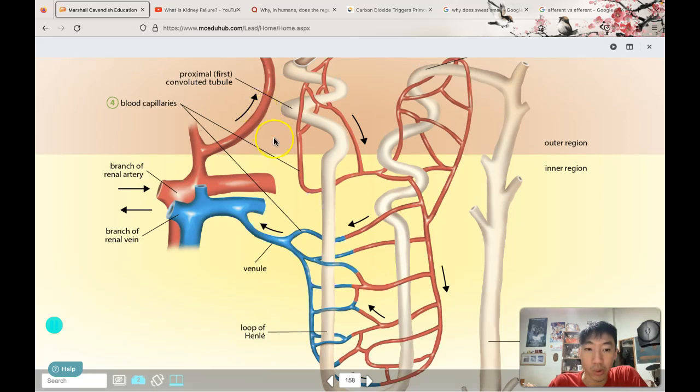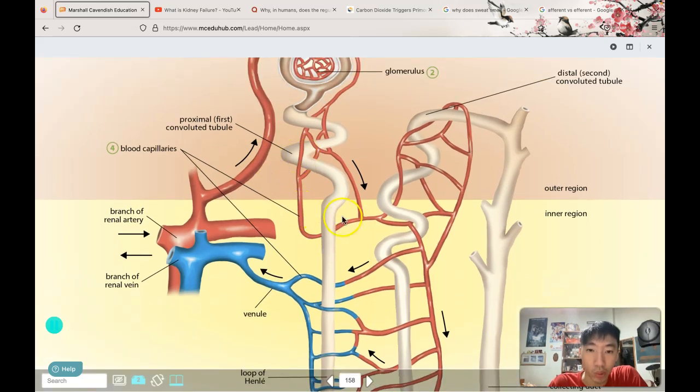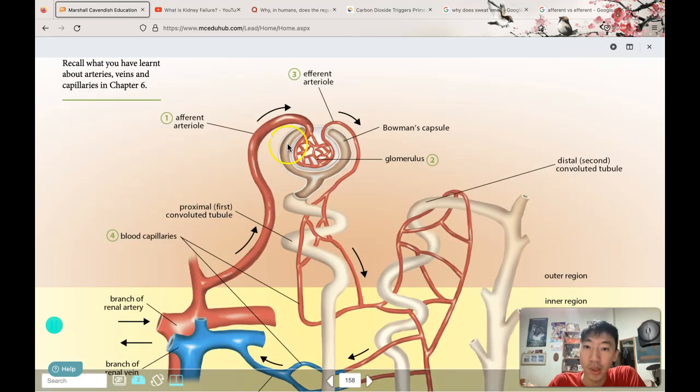What happens to our blood? Our blood will go through all of these arterioles and capillaries, then combine back into the venules, and eventually into the renal vein. There are two similar-sounding terms here: afferent and efferent arteriole.